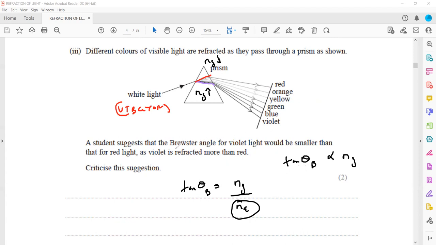So the student suggested that the Brewster angle for violet would be smaller. When we criticize this suggestion, it means the student's suggestion is incorrect. Why? Because violet is bending most. It means violet experiences a greater refractive index of the glass. As it experiences a greater refractive index, θ_B should be higher for violet as compared to red.